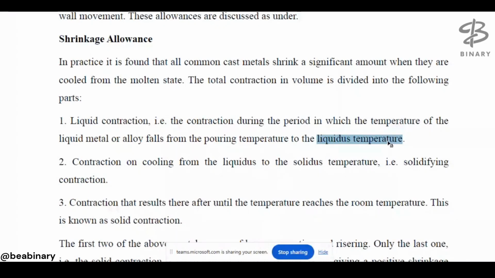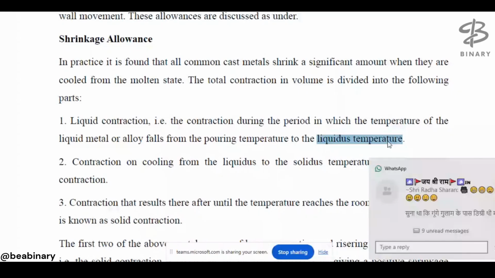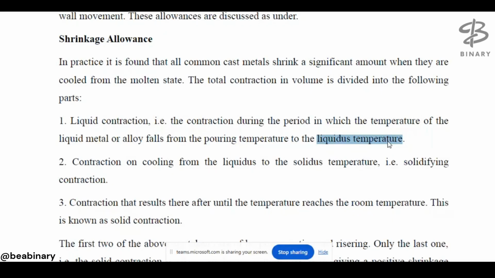So it is the temperature at which the solid material starts to turn into the liquid state. That state is known as the liquidus state. Another state is the solidus state, the state at which the molten metal tends to solidify. At that point the metal is neither fully in the solid state nor in the liquid state. Similarly, at the liquidus state it is neither in liquid form nor in solid form.